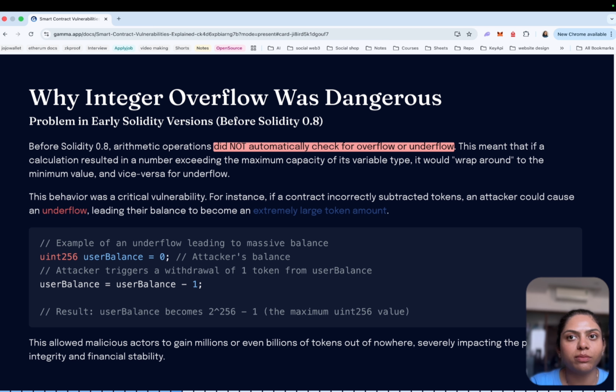These arithmetic vulnerabilities may seem simple today, but in the early days of Ethereum they were a major source of smart contract bugs, and they helped shape many of the security practices used in modern security development.